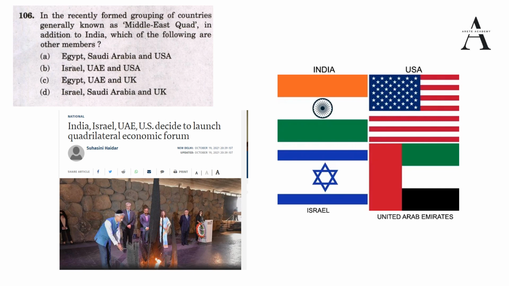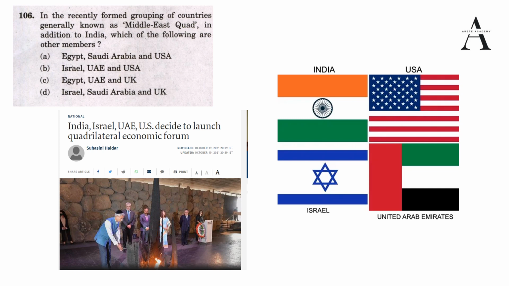How can you remember it? I square, U square. I square means India, Israel, and U square means USA and United Arab Emirates, that is UAE. Okay, Middle East Quad. There must be another Quad as well. There is the Indo-Pacific Quadrilateral Security Dialogue. That is an informal grouping and we call it the Quad of the Indo-Pacific region.